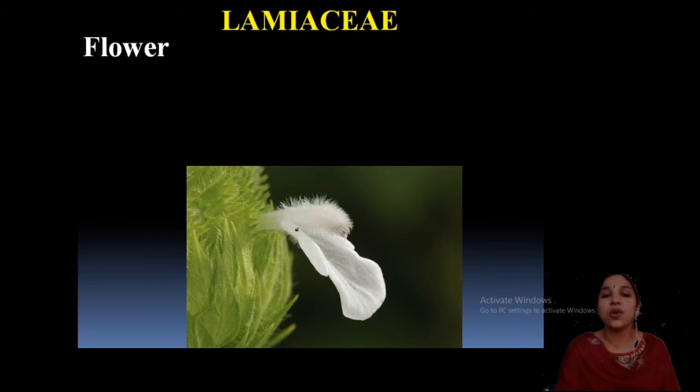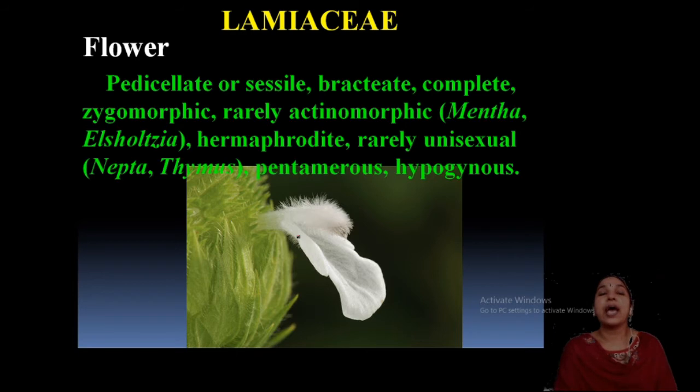See, flowers also have some hairs present in the corolla part, and flowers are pedicellate. I already told you stalk is there, or a sessile one is also present, usually bracteate, and flowers are complete, and they are zygomorphic. That is very, very important. Zygomorphy is a typical feature of the family. Actinomorphy is present only in Mentha and Elsholzia. Then bisexual condition, but rarely unisexual in one or two members.